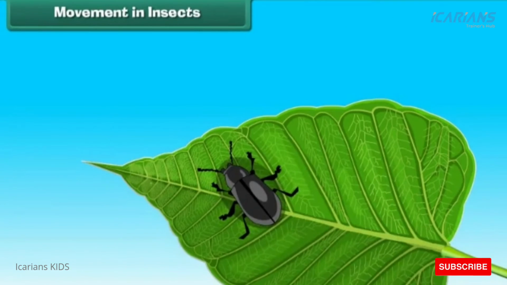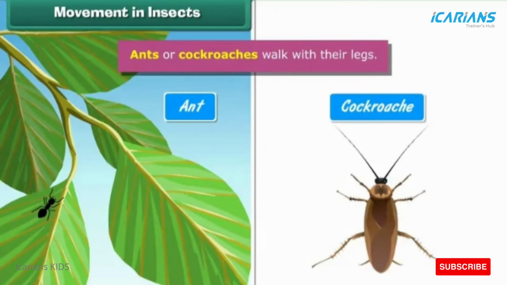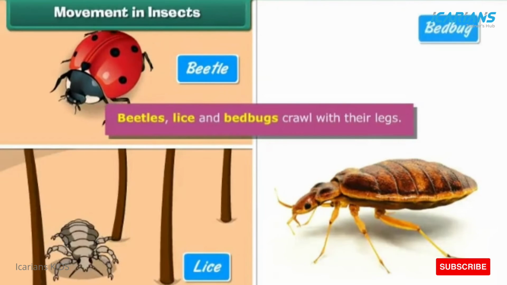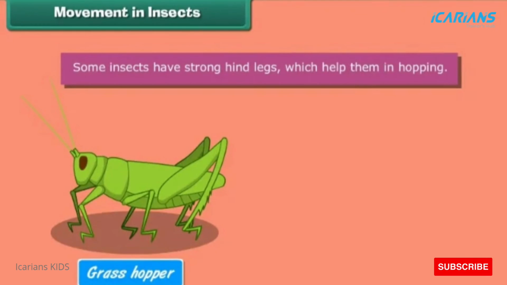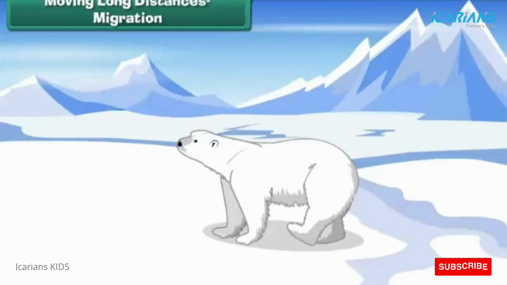Movement in insects. Most of the insects have 6 legs, which help them to move from one place to another. Ants or cockroaches walk with their legs. Beetles, lice, and bedbugs crawl with their legs. Some insects have strong hind legs, which help them in hopping. Many insects have wings and can therefore fly. Housefly flies with its 2 wings, and dragonflies with 4 wings.